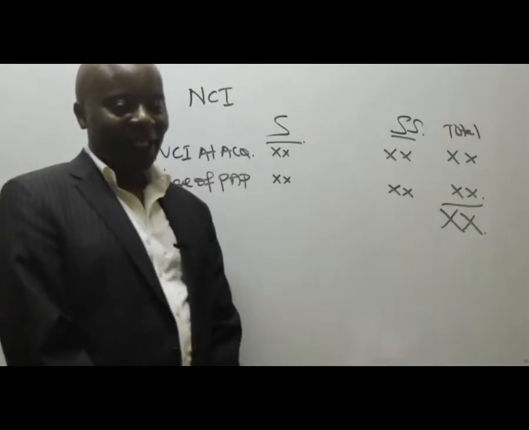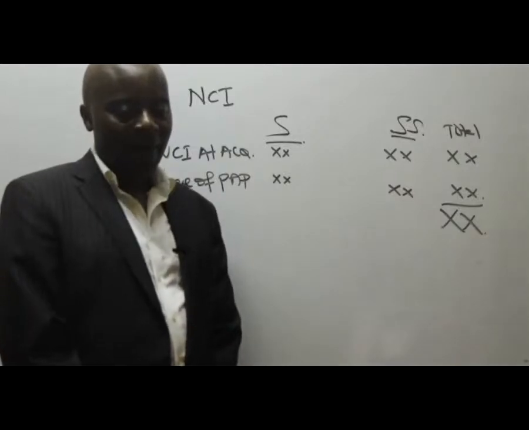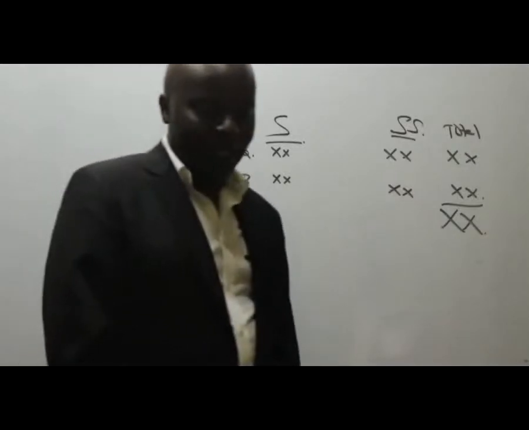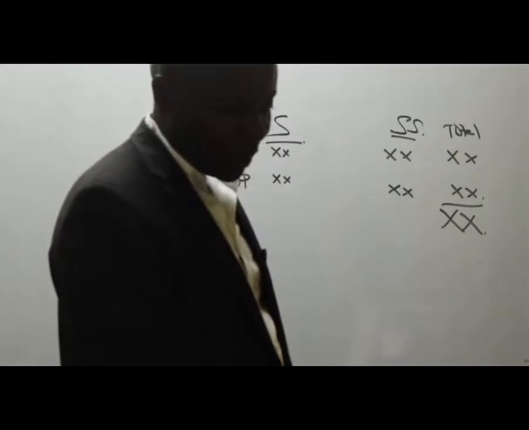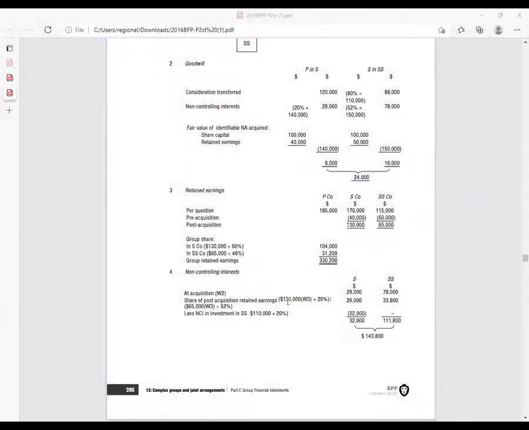I can see good trials there. 163,800. Let's compare notes. Thank you very much for trying, but I can assure you there is some double counting that you have not factored in. If you look at this very well, the non-controlling interest, yes, there is this 22,000 you guys never factored in. Now, ladies and gentlemen, let's do this together.